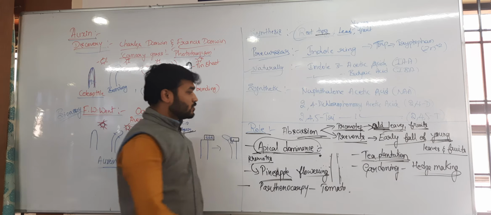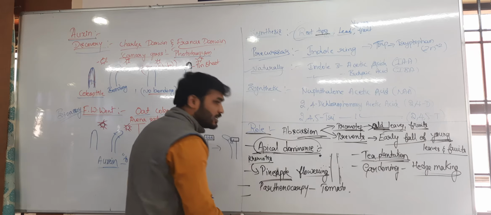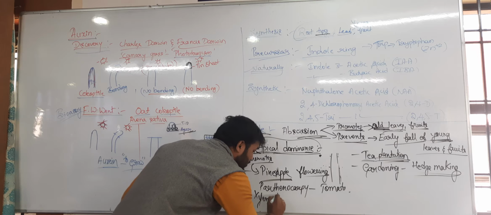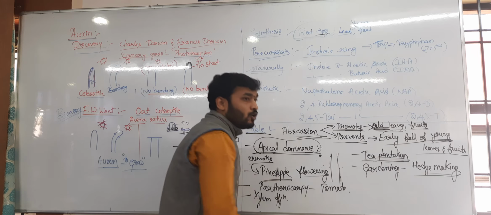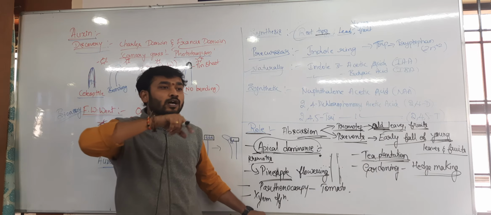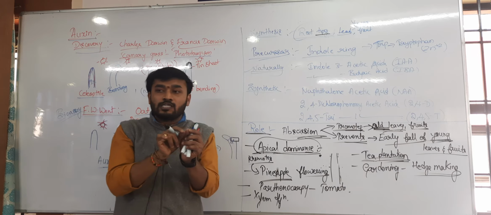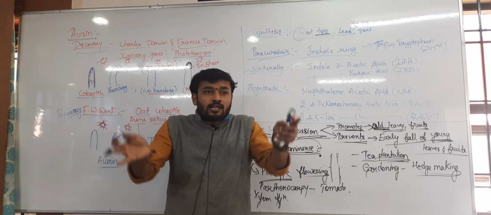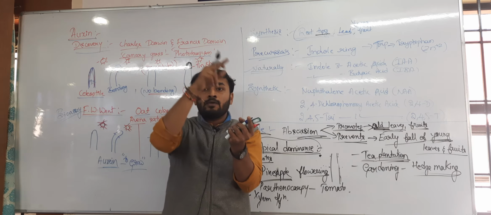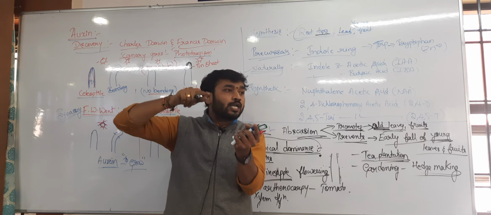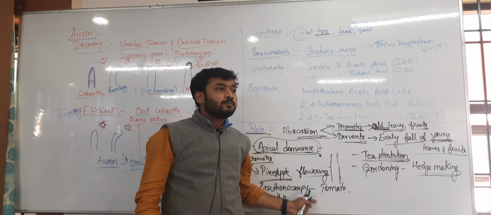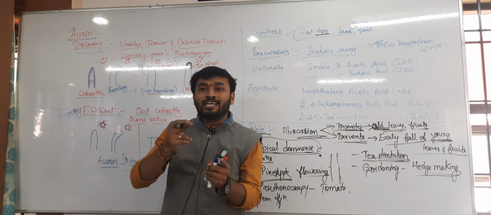Clear? Mainly it is involved in xylem differentiation, because the auxin concentration will make the cambium ring form completely. The interfascicular cambium and intrafascicular cambium together will form what? A complete cambium ring, and it will become more active in the spring season due to more deposition of what? Auxin. That's why the xylem gets differentiated.